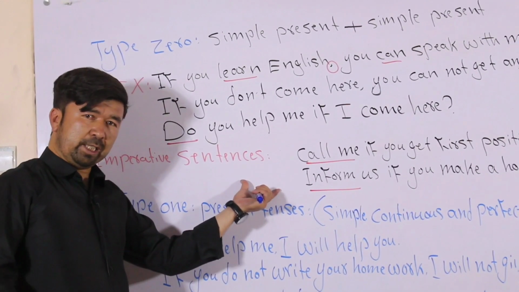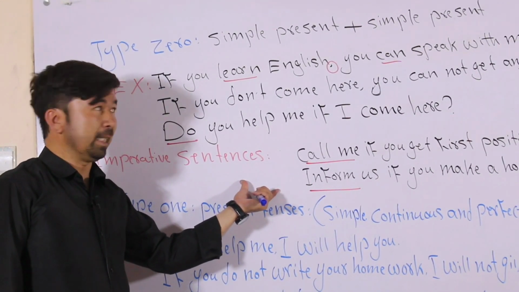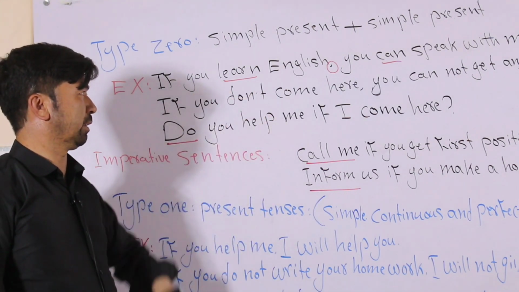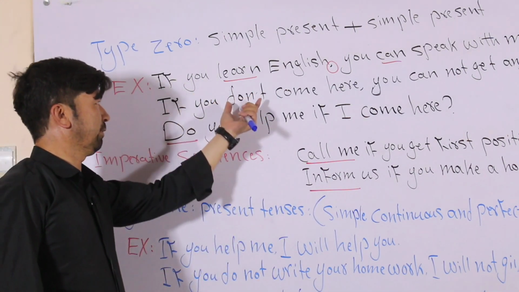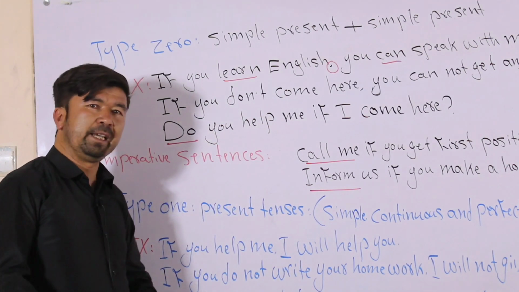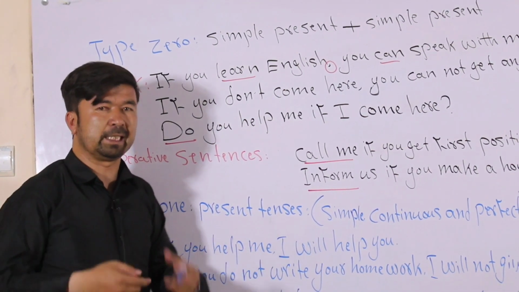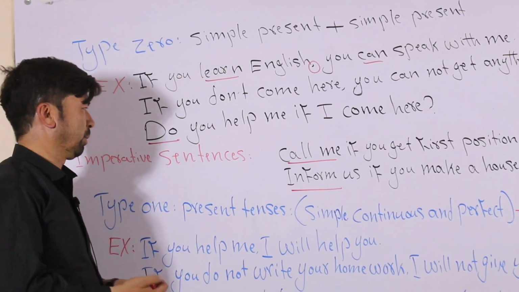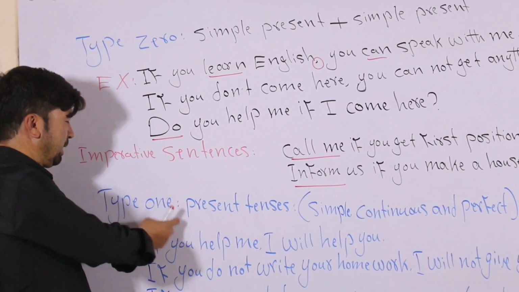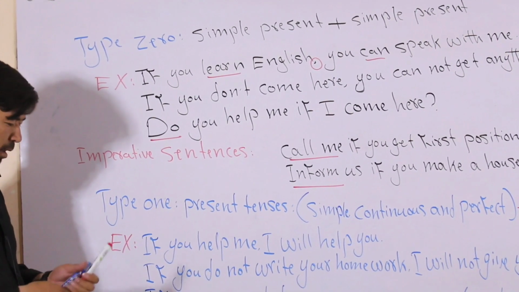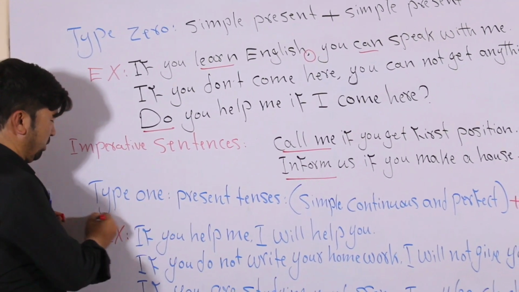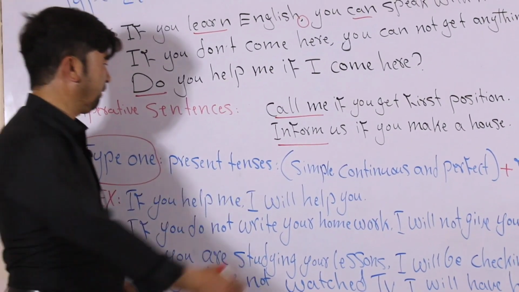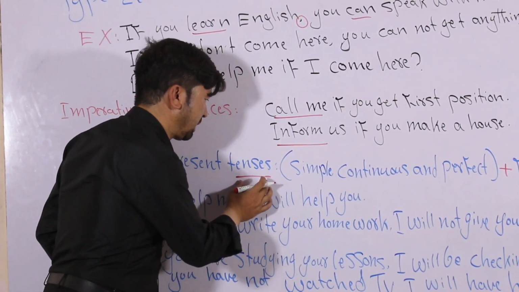Okay, I hope that you got something from type 0. We studied simple present tense with three kinds of sentences such as positive, negative, and interrogative sentence. If you didn't get anything, you can comment, inshallah, we will help you again, we will answer your questions. Okay, now we will study type 1. Type 1 was real conditional clause. Present tenses, I have written here tenses, please focus here, tenses.